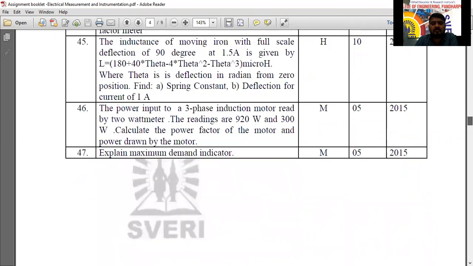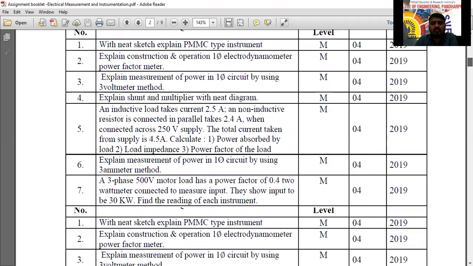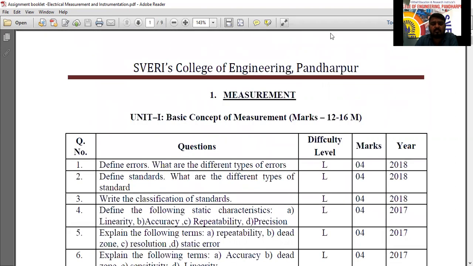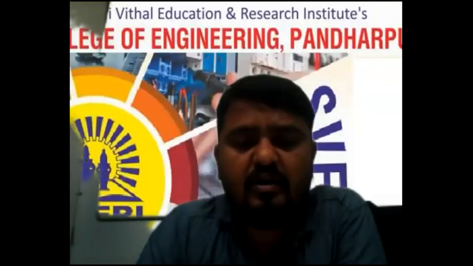I will give the link. Both the assignments, you refer well. If you still have not written the first assignment, that one also you complete it.